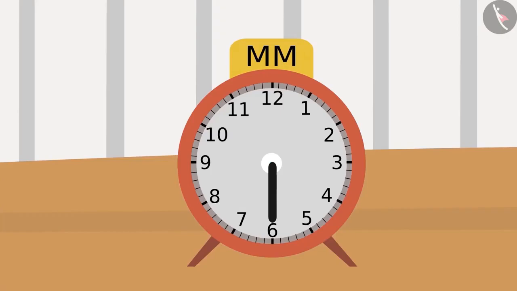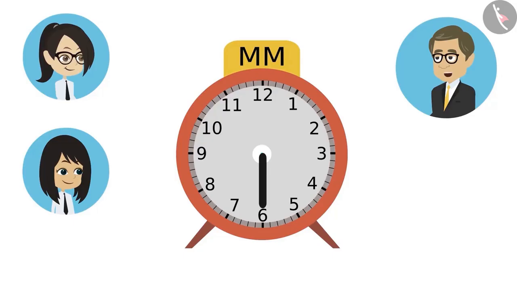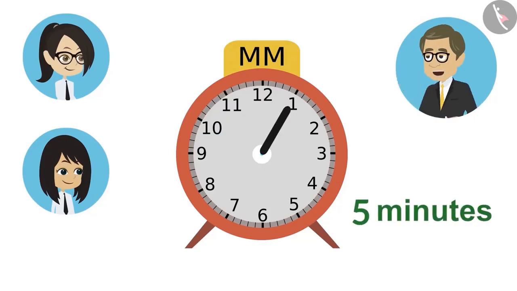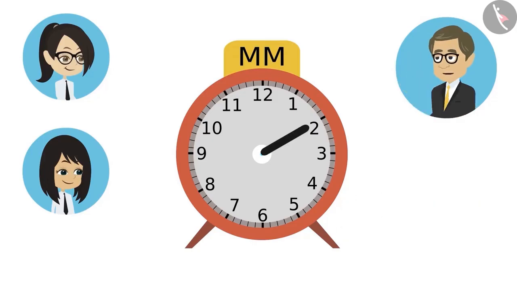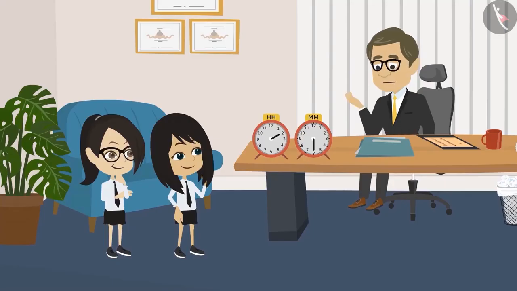Yes, sir. But how to read this minute hand? It is very easy. Neha will read the minute hand. Listen carefully, Neha. The clock has numbers from 1 to 12. The difference between every number is 5 minutes. When the minute hand is on 1, then it is said to be 5 minutes. The same way, when the hand is on 2, then it means 10 minutes have passed. Meaning, multiplying the number where the minute hand is with 5 will tell us how many minutes have passed. Got it, Neha? Yes, sir.